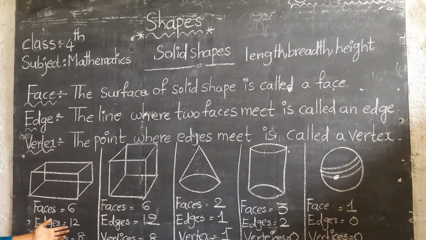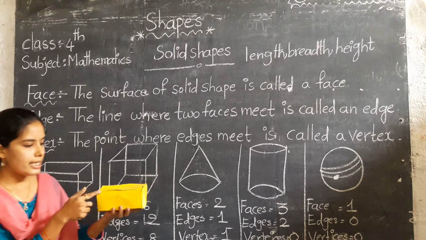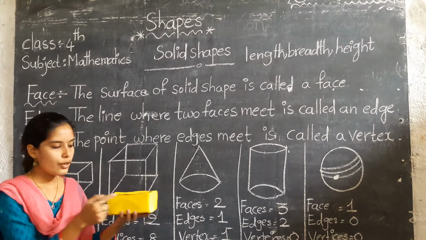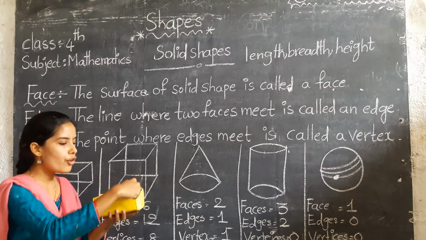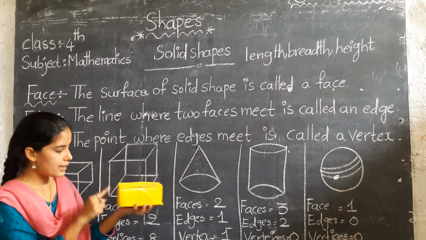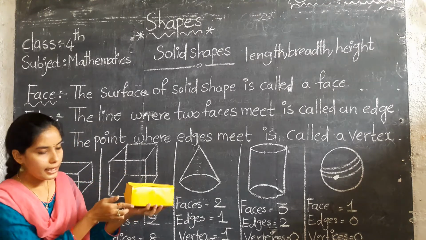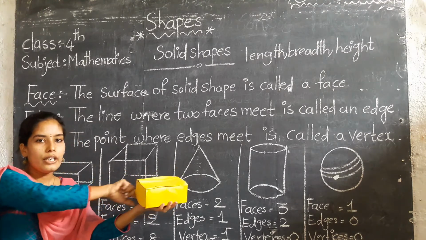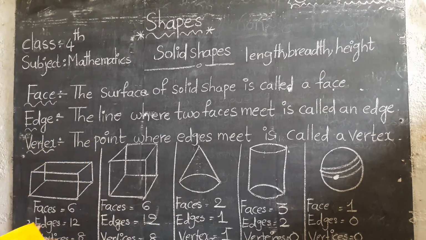And the next one is edges. That means the line where two faces meet, that is these outline borders. Let us count: 1, 2, 3, 4, 5, 6, 7, 8, 9, 10, 11, and the back side 12. So total 12 edges are there in a cuboid.